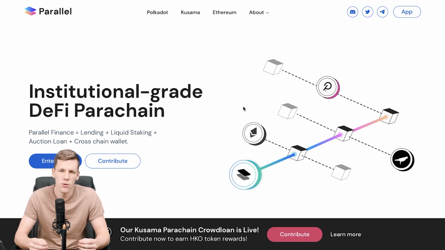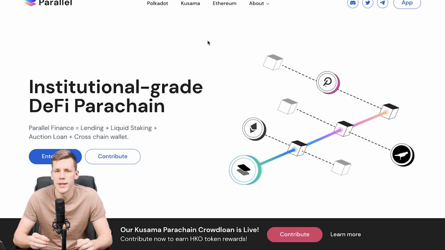So we suggest using multiple accounts on the Crowdloan for Heiko Finance, in case they make such an incentive program for the main chain of Parallel Finance as well. But this is not guaranteed, it's just a probability that they will do something like this.